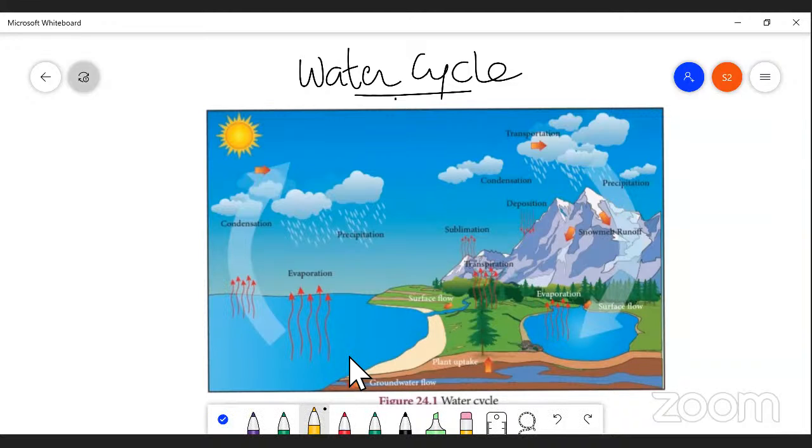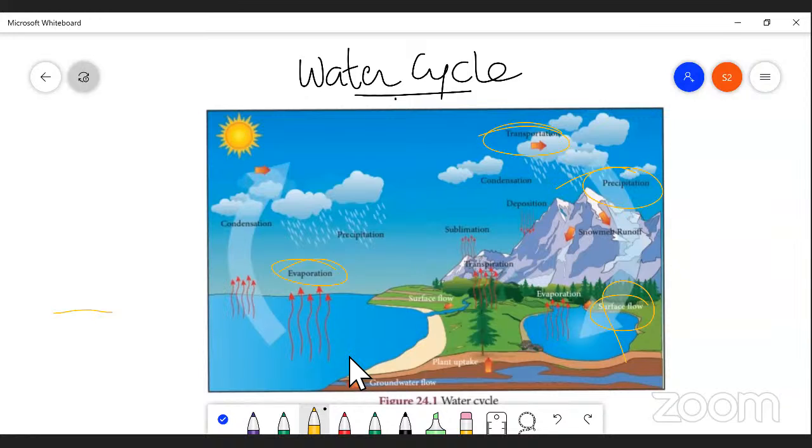Now this is a diagram in which you can see evaporation. The water is evaporated directly. If you take a water body, the largest water body is the ocean, in which naturally during daytime water is evaporated, right? And the second one is condensation, and the third one is sublimation, and the fourth one is transpiration, right? And next one is precipitation, and next is surface flow, runoff water, infiltration. So all these are processes by which water is cycled from one system to another.